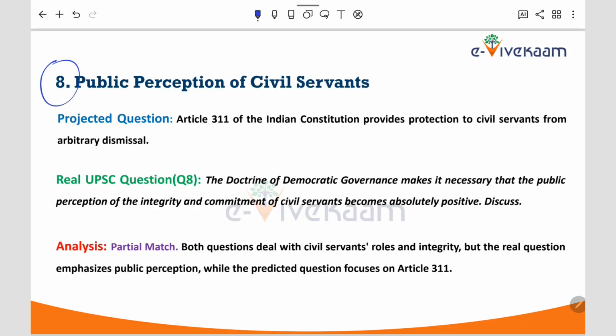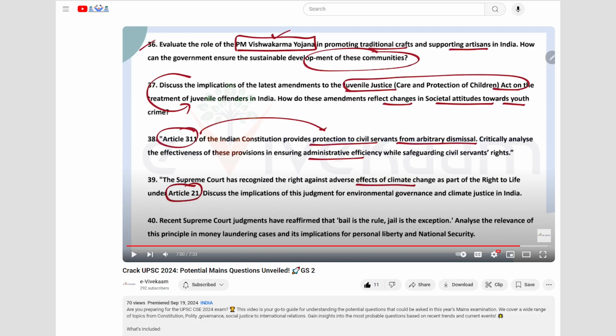And moving further, here both of the questions are dealing with the civil servant's role and integrity. But the real UPSC question is focusing on the public perception of integrity and commitment of civil servants, whereas the predicted question is focusing on Article 311 in specific. So it is a partial match.